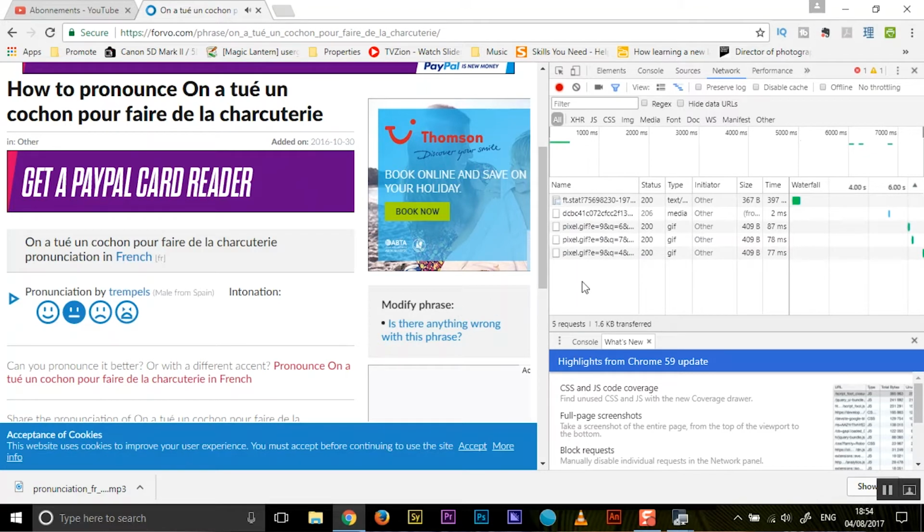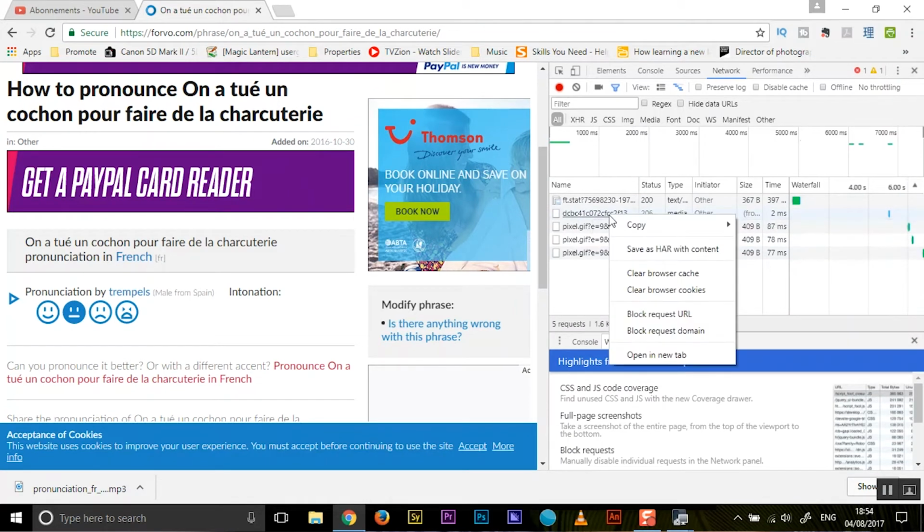And within the developer tools, you'll see this piece of media pop up. If you right click that and then open in a new tab, you get new access to it. And then just click this button. Done and dusted. And then again, it's just there for you to do with as you please.